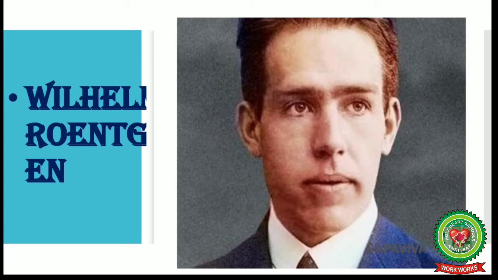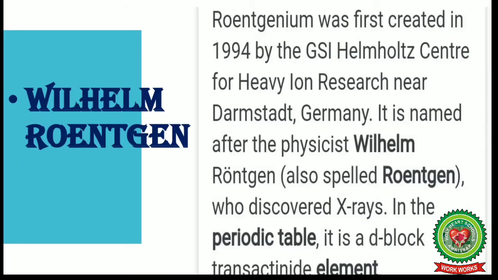Now next is Wilhelm Roentgen. Roentgenium was first created in 1994 by the GSI Helmholtz Center for Heavy Ion Research near Darmstadt, Germany.